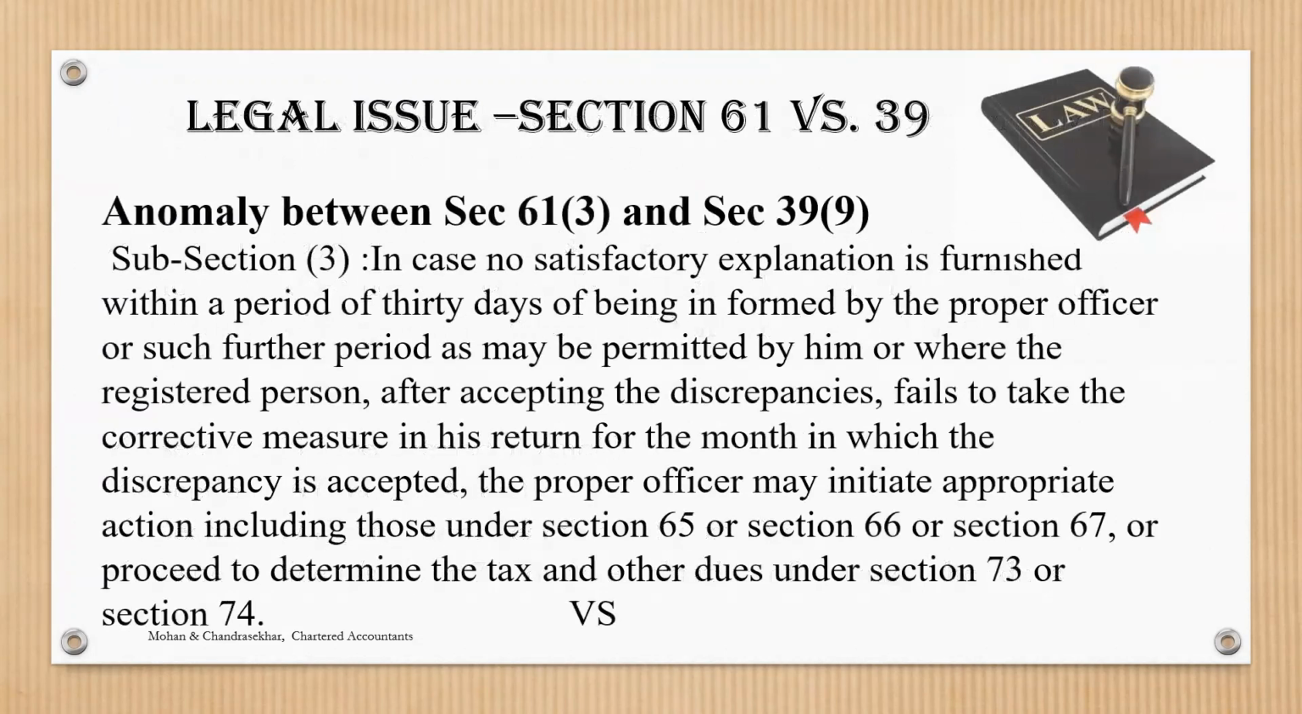Now there is an anomaly actually between section 61 and section 39. Section 61 is for scrutiny and section 39 is for return filing. If you see section 61, what it says is, if there is any discrepancy, the proper officer will intimate the discrepancy and within 30 days, the registered person has to give a reply and in the subsequent return, he has to rectify those mistakes and pay the tax if there is a liability. That is what section 61 says.